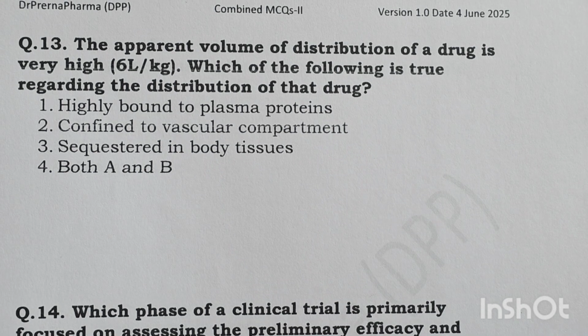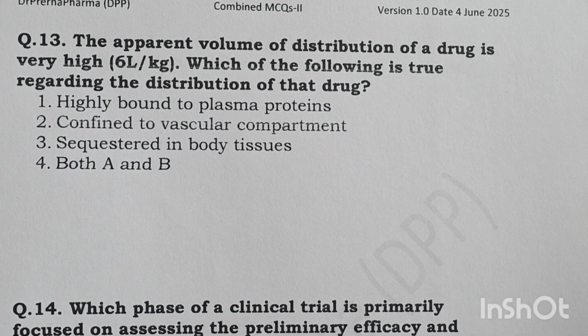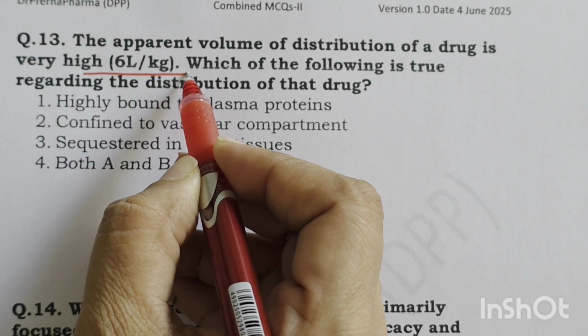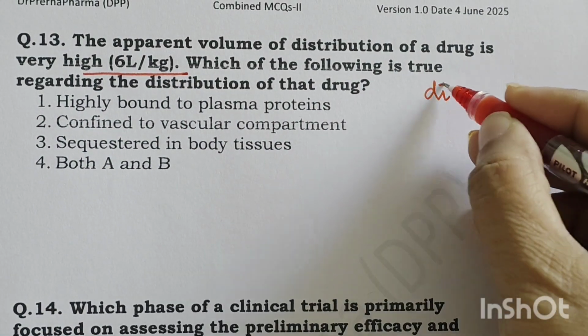The apparent volume of distribution of a drug is very high, that is 6 liter per kg. Which of the following is true regarding the distribution of that drug? So when the volume is very high, that means the drug is basically distributed widely.